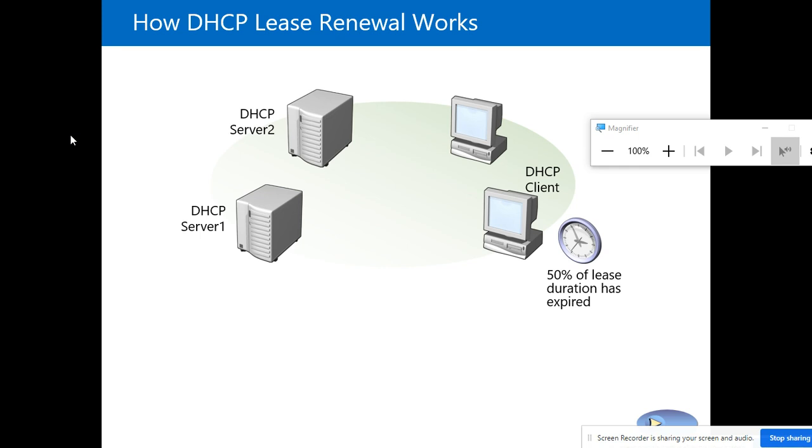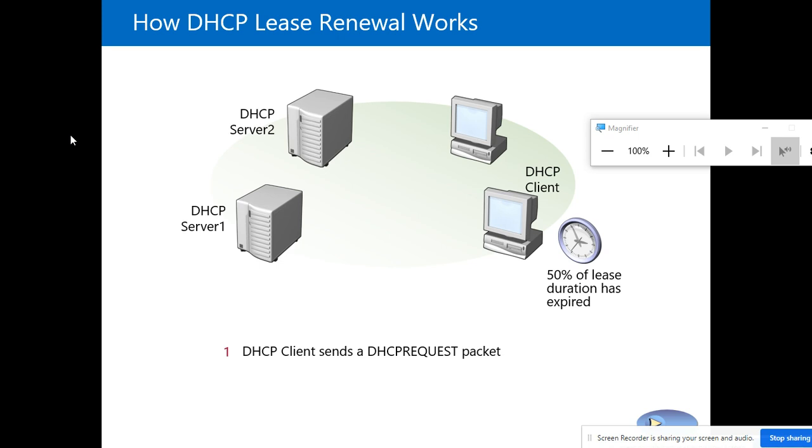At 50% of the lease duration, the client sends a request packet to the DHCP server, asking the DHCP server to extend my lease duration.